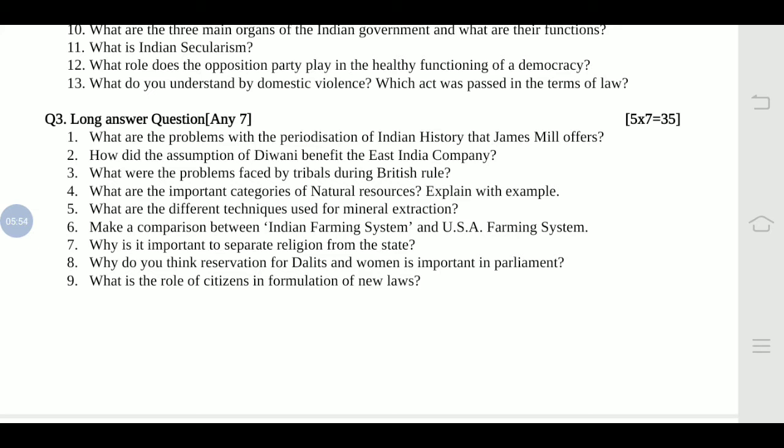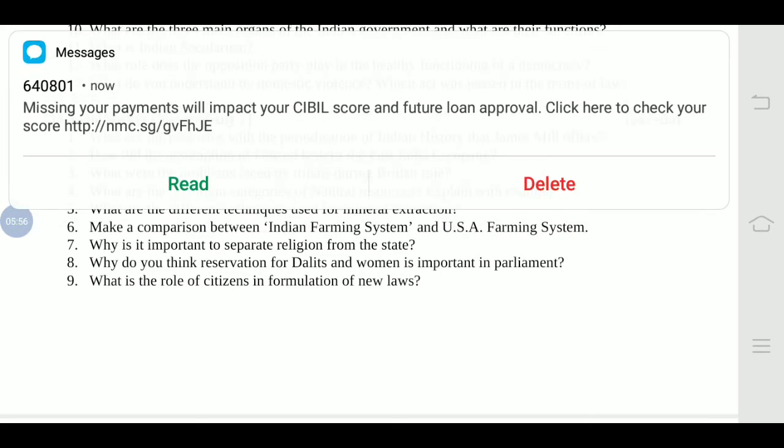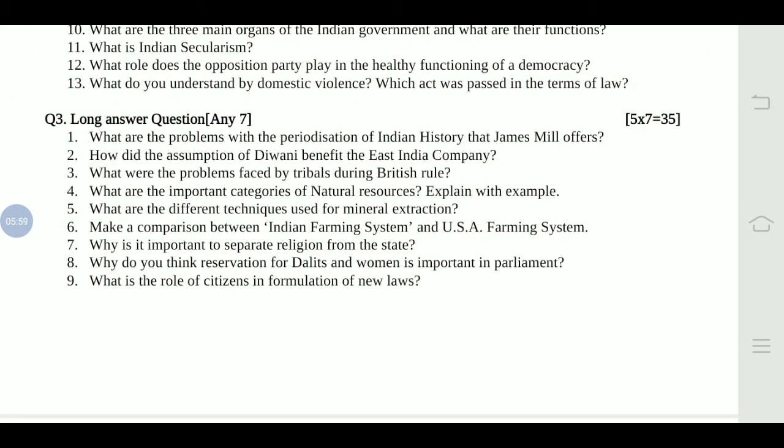Now the next question, what were the problems faced by the tribals during the British rule? So many rules and regulations were implemented, forest became state property, they were not allowed to live in or settle in the forest regions, for livelihood they had to move out, they were working as laborers under the British. So there are many points you can write down and include in this.